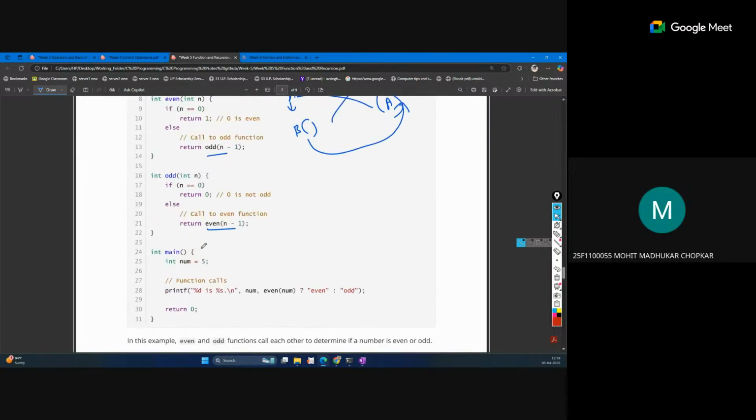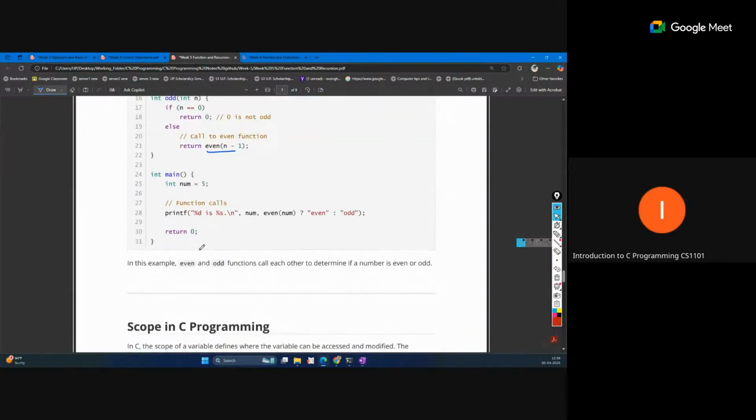Yes, sir. Stack is basically a data structure, and that data structure stores data and removes data from one point only. Suppose you have one memory that contains multiple data, and suppose these are locations like an array, 0, 1, 2, 3, 4. But there is a strict rule: we can always store the data from the back side and we can only remove the data from the back side.